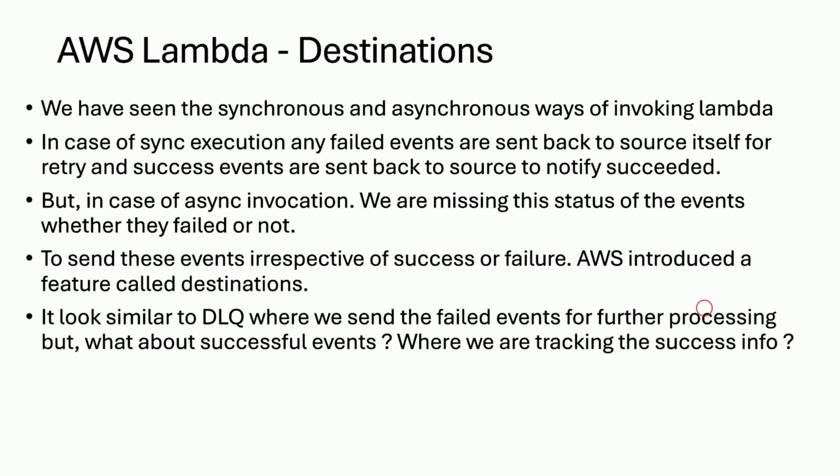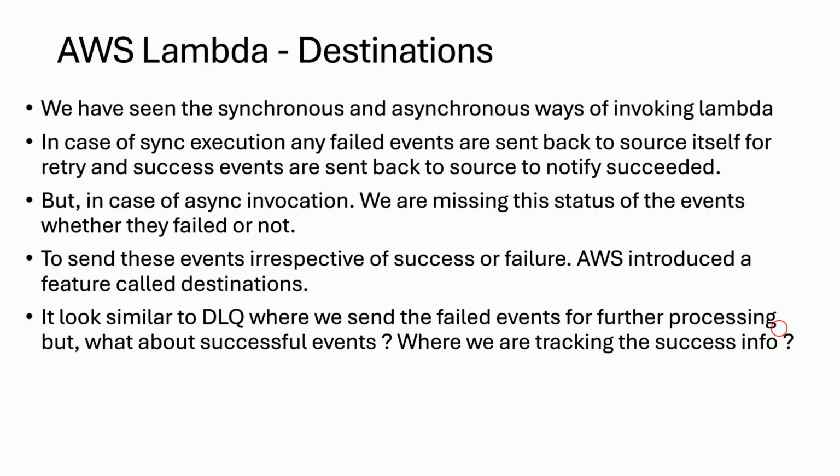It looks similar to a DLQ, right? In a DLQ, we send the failed events for further processing, so we only store the failed events. In Lambda, we have the DLQ feature, we enable it, and we read from the DLQ for further processing. But in the destination case, irrespective of success or failure, we can send.